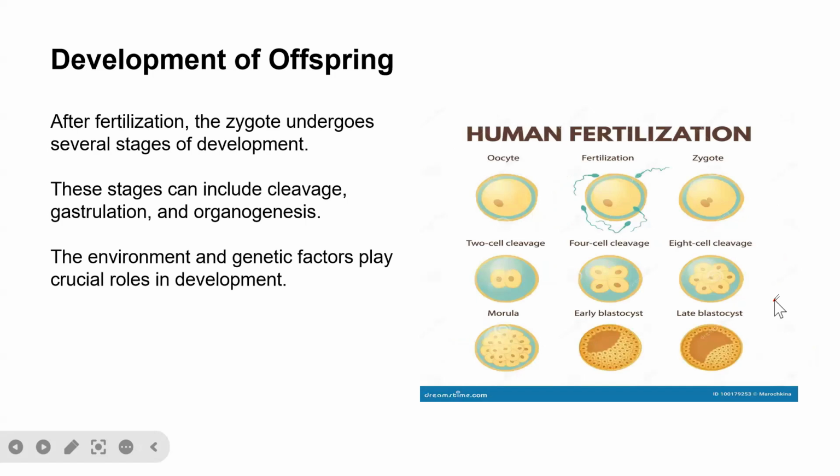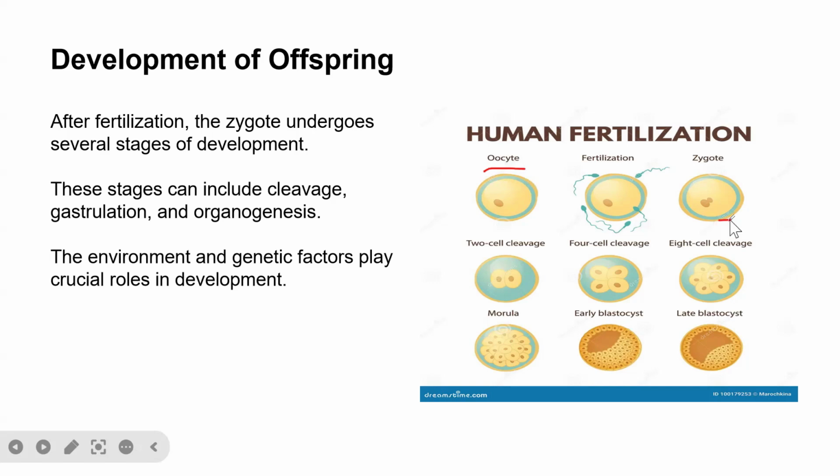So what is the development of offspring? Of course, after fertilization, the zygote undergoes several stages of development. You see here we have the oocyte, the egg, and then after fertilization, we have the zygote.